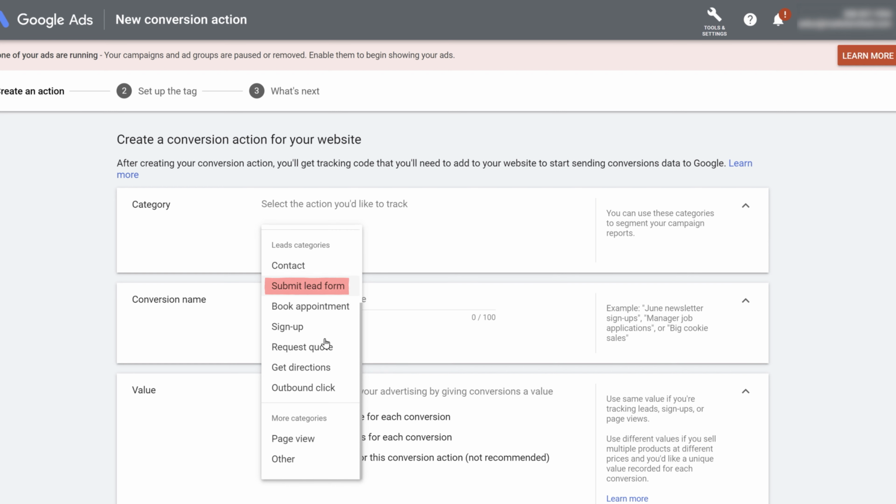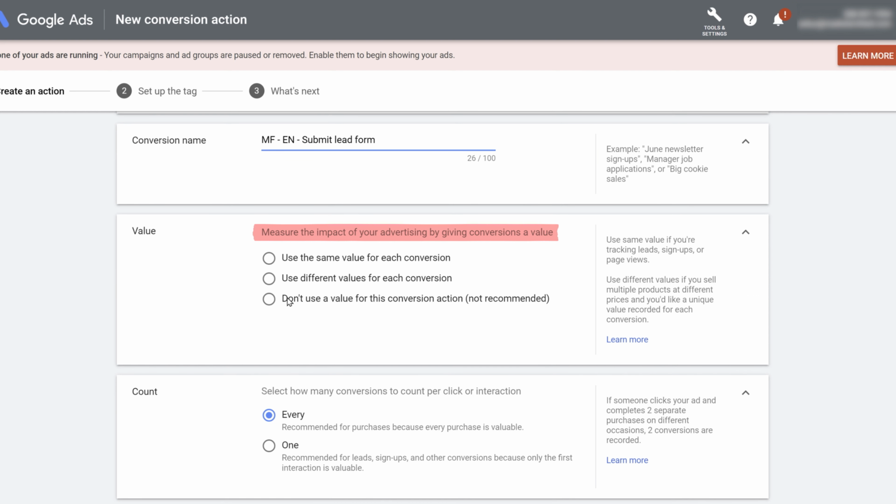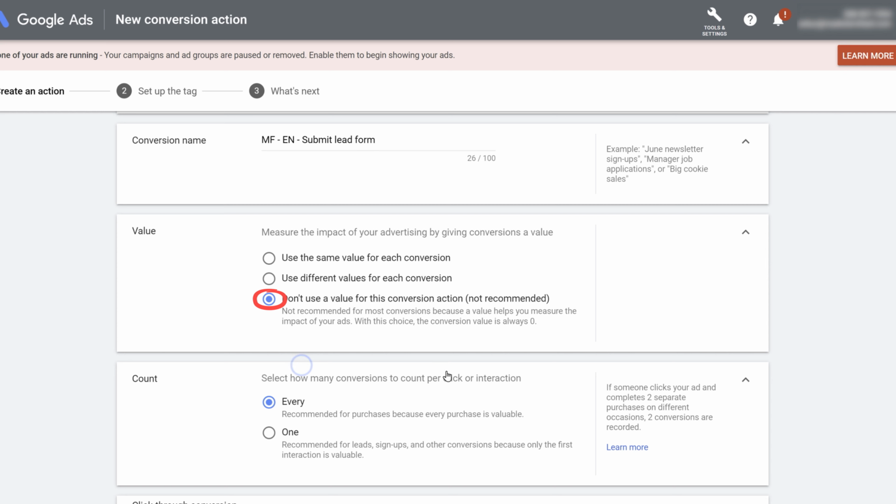And the conversion name. Here add the conversion name along with the funnel that you are promoting. So here I am doing MF, which is Marketer's Feed, email newsletter, which is EN, and submit lead form. Measure the impact on your advertising by giving the conversion a value. If you're selling something, then you can also understand the value that you will get if someone purchases something. Let's say the value of a phone call in your company is around $20, then you can add the value here. You can use the same value for each conversion, or use a different value for each conversion. That depends on the business you're running. I'll select here, don't use a value for conversion action right now.